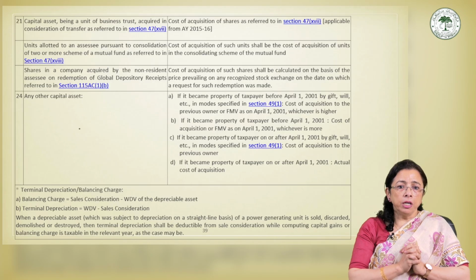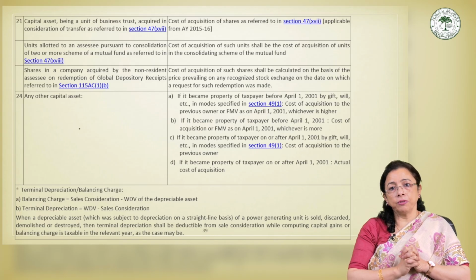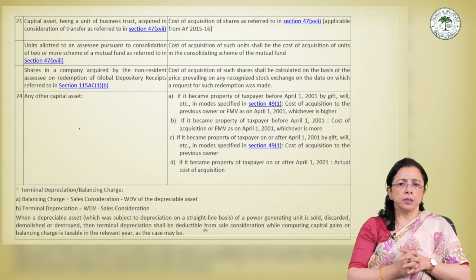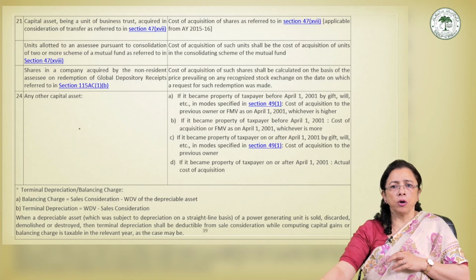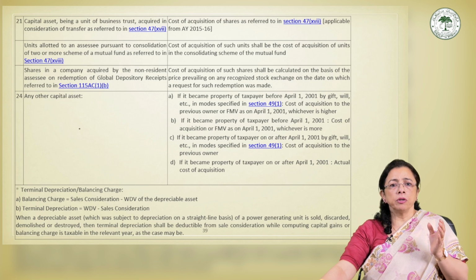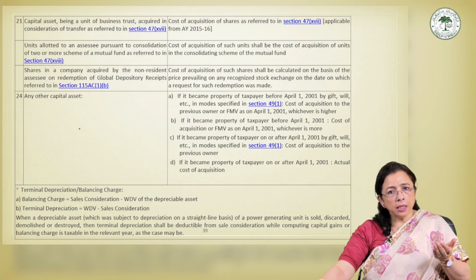No FMV substitution benefit is available here because the acquisition has already taken place after the base year. Okay. Then we come to the last point, point number D, assets acquired on or after 1st April 2001 through purchase. I think this is comparatively a simpler case where the taxpayer directly acquires the asset on or after 1st April 2001. Then the cost of acquisition will be the actual purchase cost incurred by the SSC.